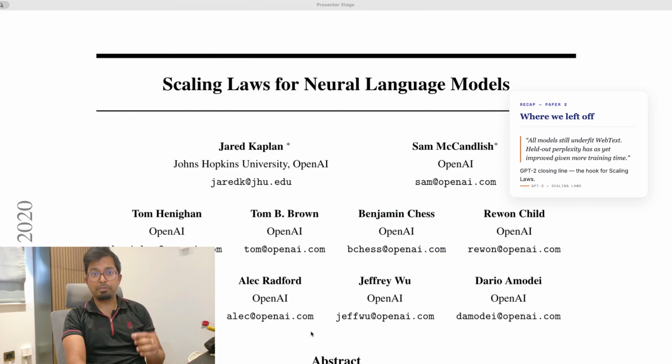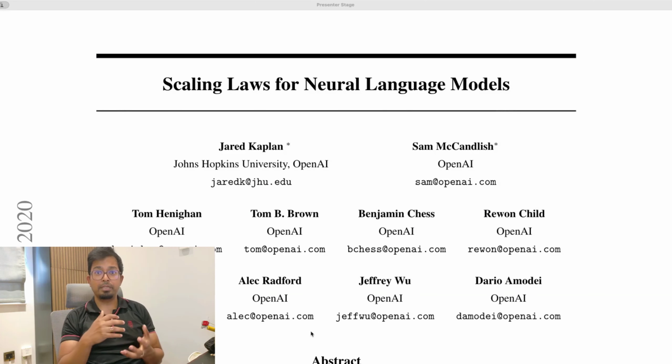Paper 2 left us with a very specific line at the end. All models still underfit web text. Held out perplexity has as yet improved given more training time, which means the more we scale, the more improvements we are seeing. So we have not hit a wall. And that line is our on-ramp to paper 3.